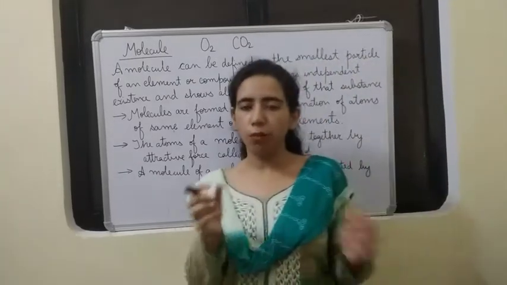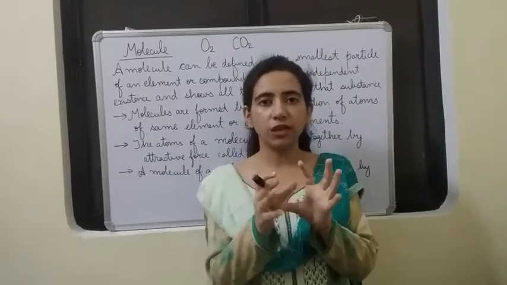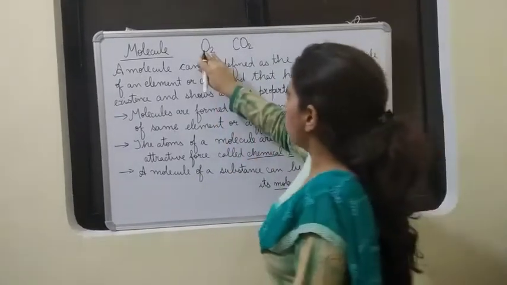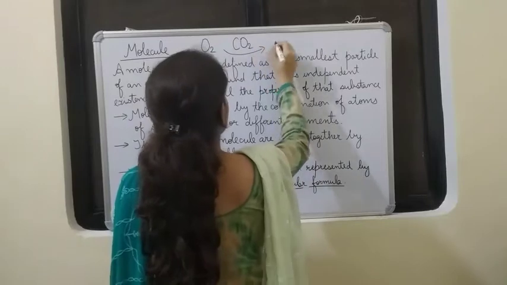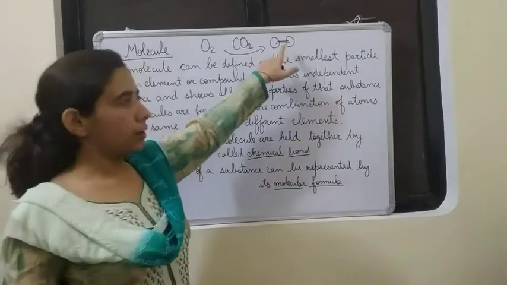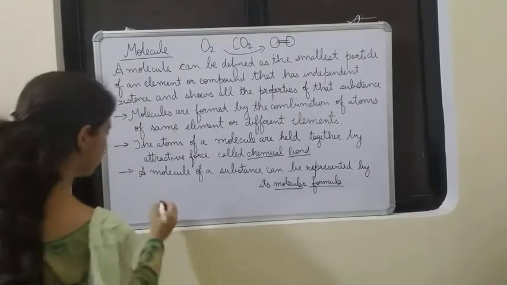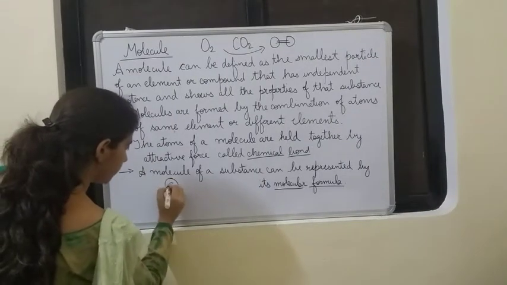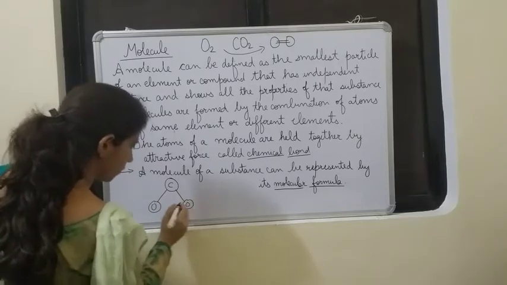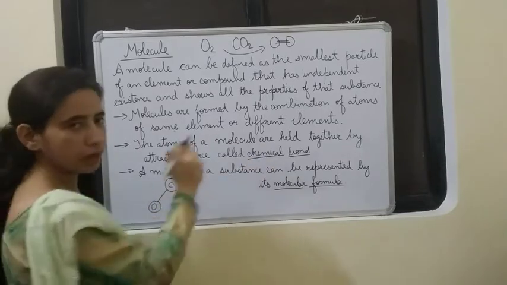The atoms in a molecule will be held closely packed together by a force of attraction, and that force of attraction is called chemical bond. That means these oxygen atoms here will be bonded together, and the force of attraction that plays its role is called chemical bond. In carbon dioxide also, if you see, this carbon atom and two oxygen atoms. See, these lines are shown. What do they show? The force of attraction, and that is called chemical bond.